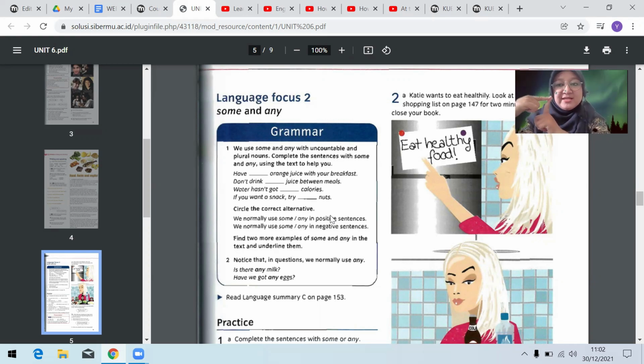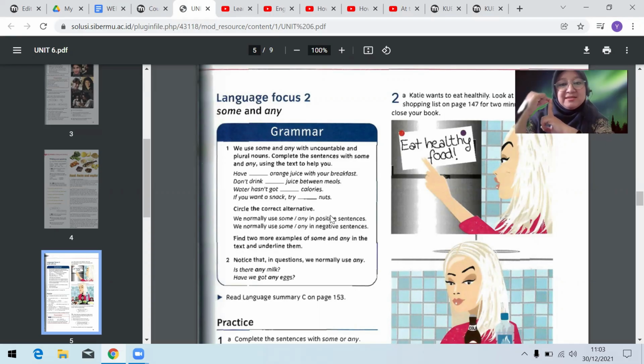The second one is any. Any is used for negative and interrogative sentence. Negative is a sentence which uses don't, or in Indonesian, it expresses tidak. For example, I don't have any money left in my pocket.